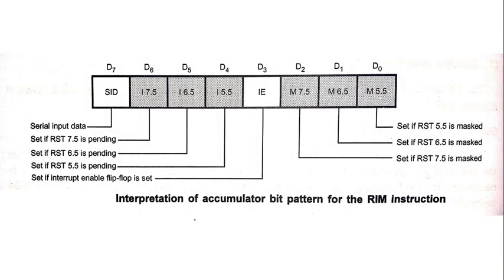Okay, so this is the interruption accumulator bit pattern for the ring. For the pending instruction, it is going to set RST 7.5 is marked. D0, D1 and D2 are for M5.5, M6.5, M7.5, and it is going to be masked. IE is the enable flip flop, set. Then it is going to enable, so set RST 5.5, whatever is pending, 5.5, 6.5 and 7.5 pending are over here. And the first one is the serial data input, that is the D7 pin.